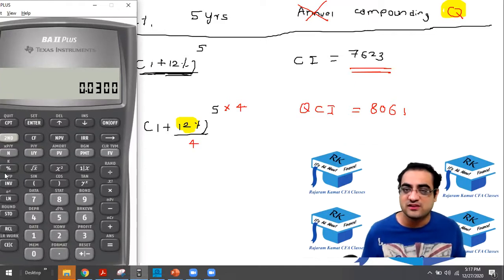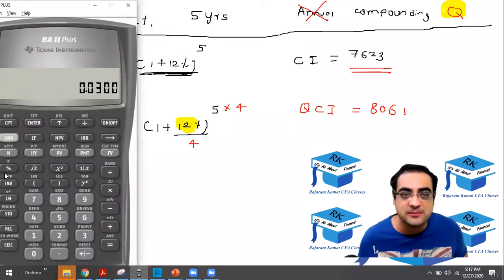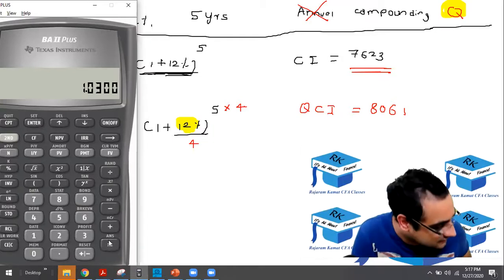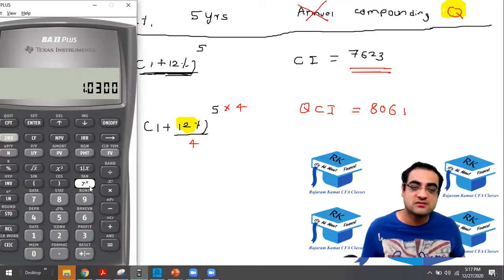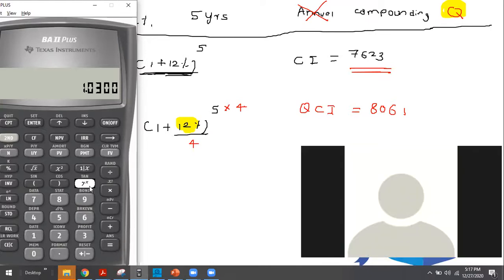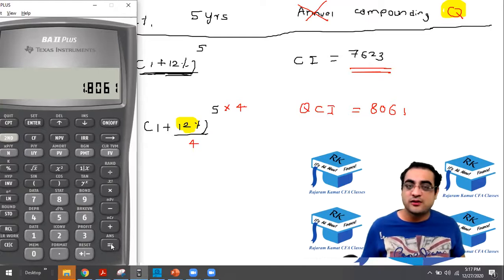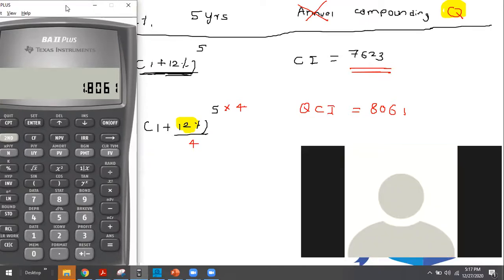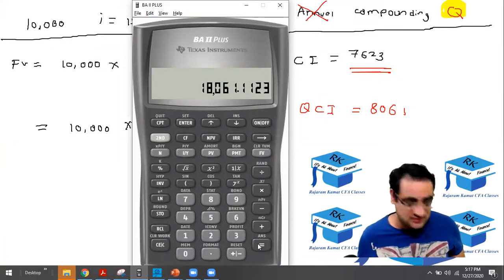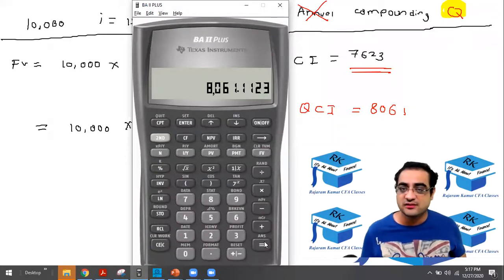Then do plus 1. Then raise to 20, because 5 fours are 20. Did you get 1.8061? Then do into 10,000. From that, subtract the principal, which is 10,000. Got 8061? Yes.